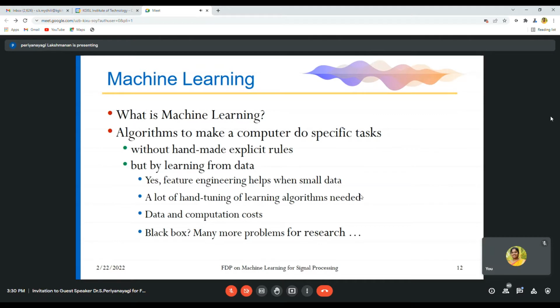So I already told what is machine learning. This is learning from the data. Yes, the feature engineer helps when the data is small. A lot of hand tuning of the learning algorithm is needed. Data and computation cost is also more. It is just a black box where many more problems for research are open.